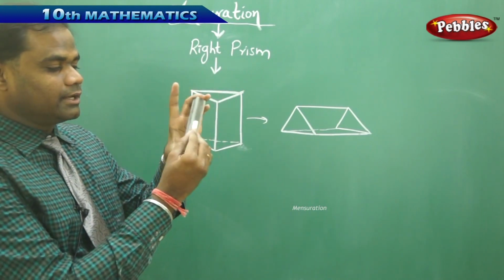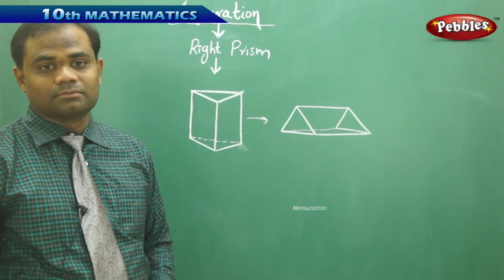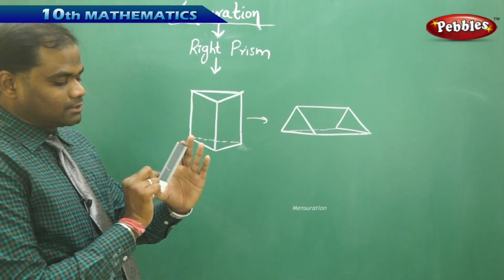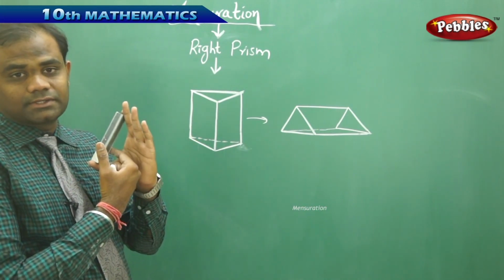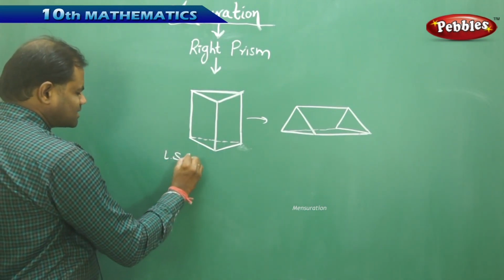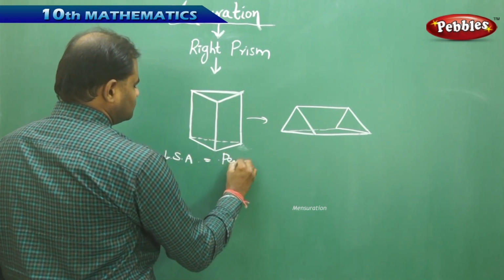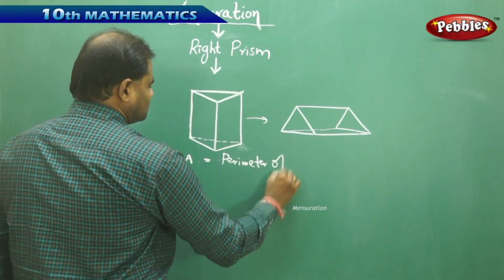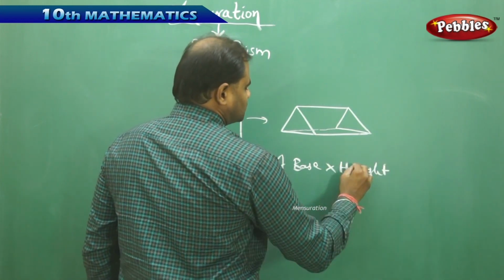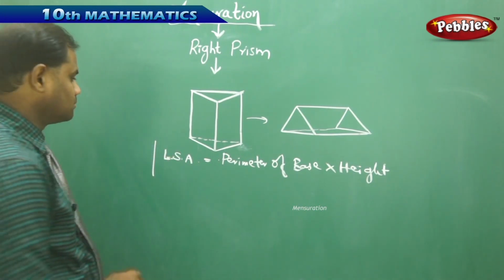Therefore, my lateral surface area is, when I add the 3 rectangles, the lateral surface area of the prism. The formula for the LSA of a prism is perimeter of base into height.